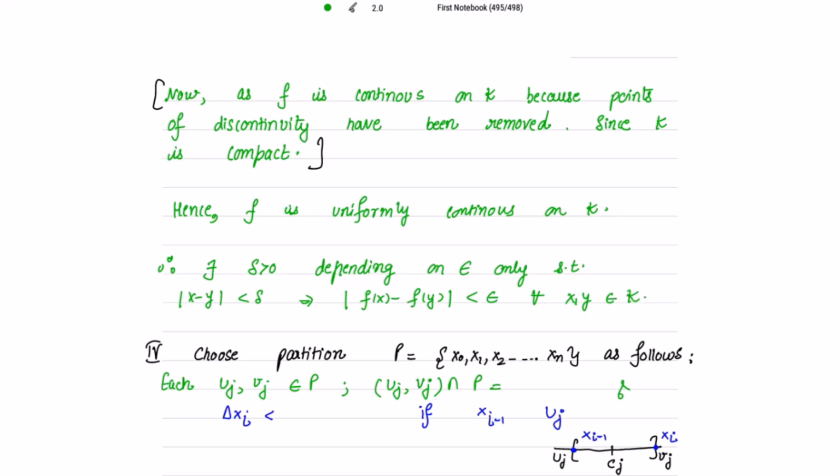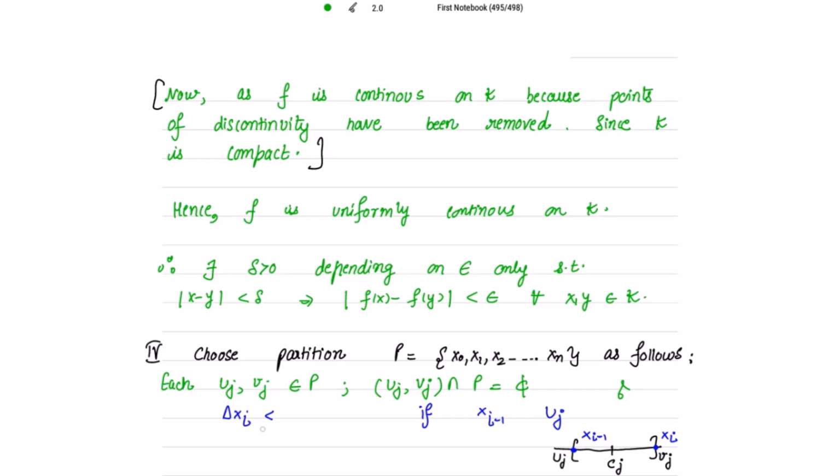Okay. Now, choose a partition P as follows. Each uj, vj belongs to P. Of course, all the uj's and vj's belong to P. And the open interval uj, vj, which we have removed from the closed interval AB, if I take the intersection with P, then this will be, of course, phi, because these open intervals are already removed from the closed interval AB. So this intersection is phi.